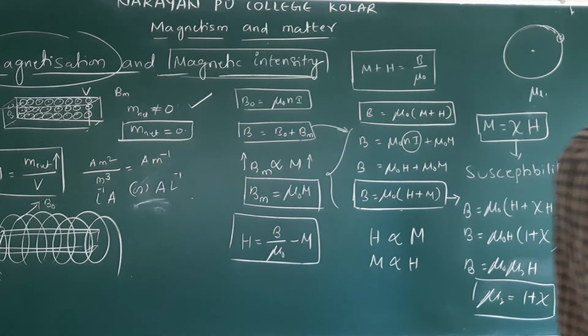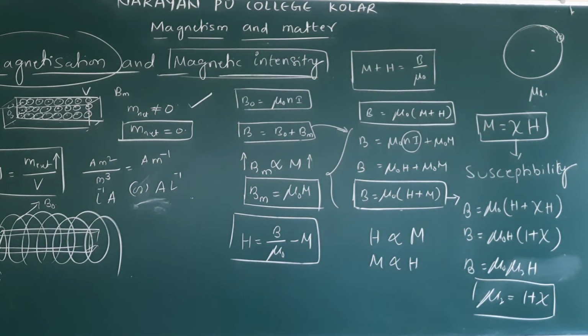Why are we doing all this? To understand and differentiate magnetic materials. These parameters are important: the susceptibility and relative permeability. Based on these values, we divide materials into different groups based on magnetic properties.